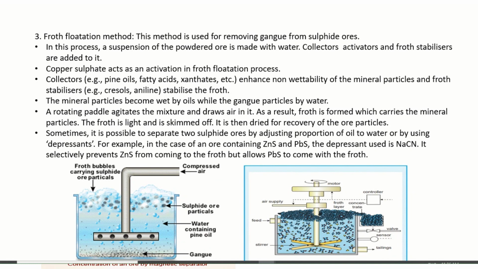Collectors are used to collect the froth, and the stabilizer stabilizes the froth. The mineral particles will become wet by oils, while the gangue particles become wet by water. A rotating paddle agitates the mixture and draws air into it. You can see this paddle rotate regularly.